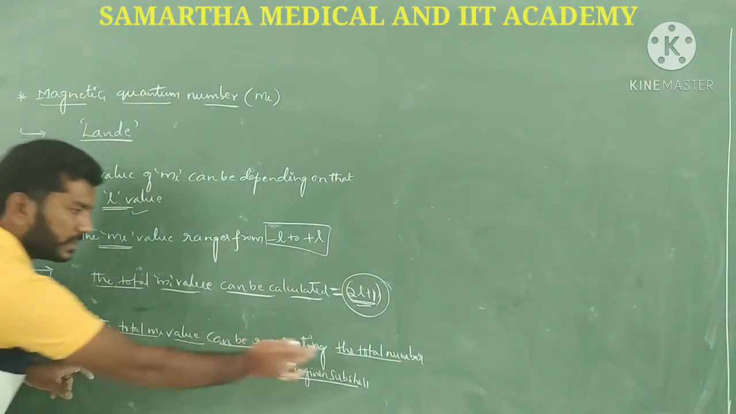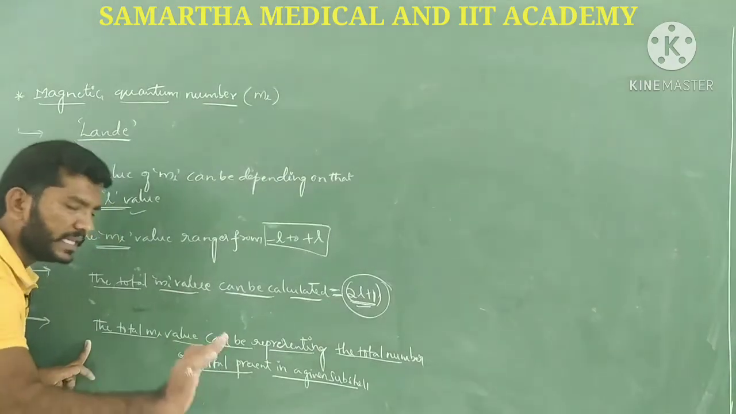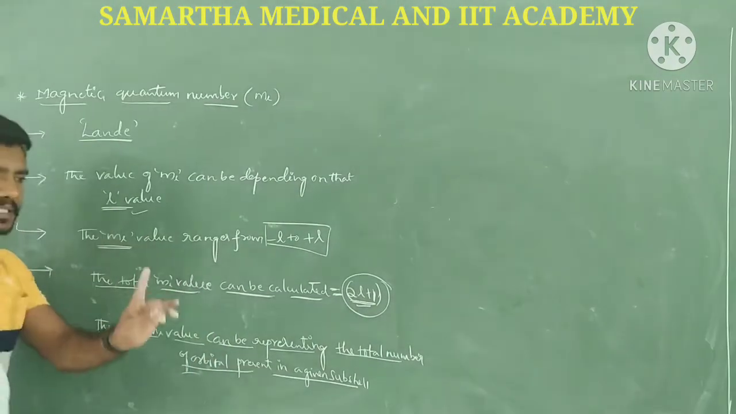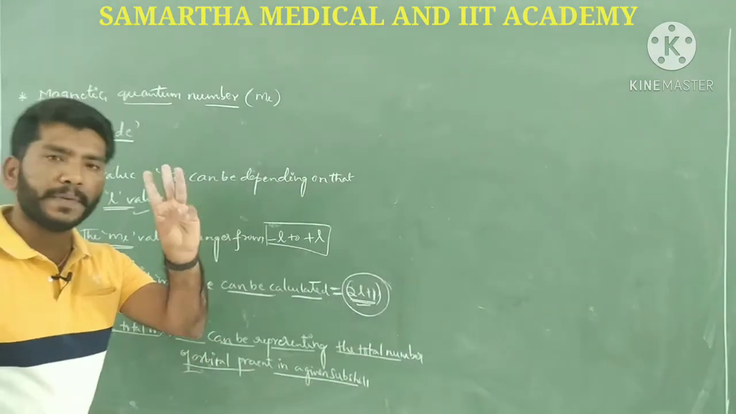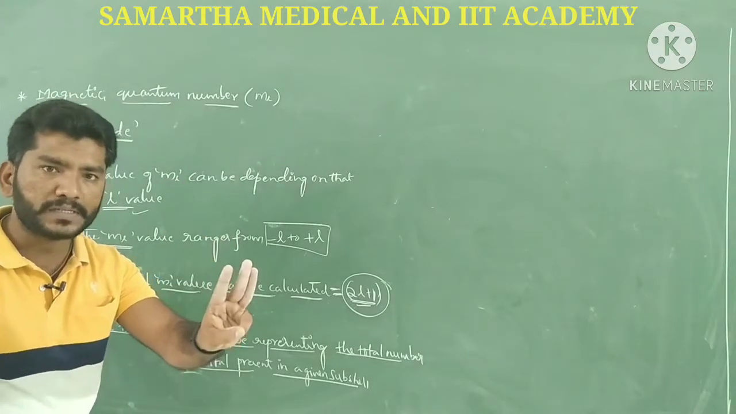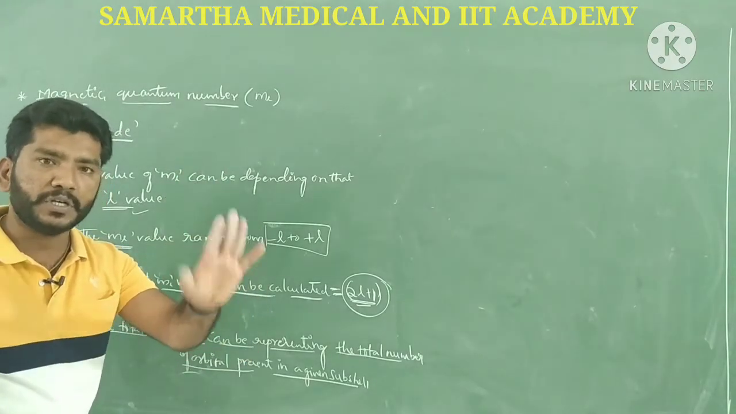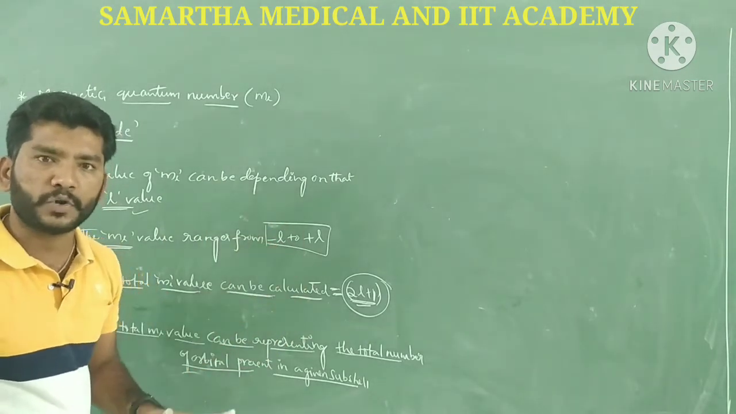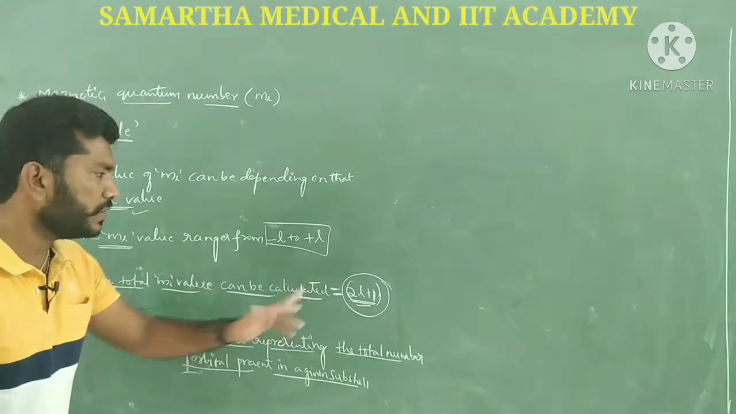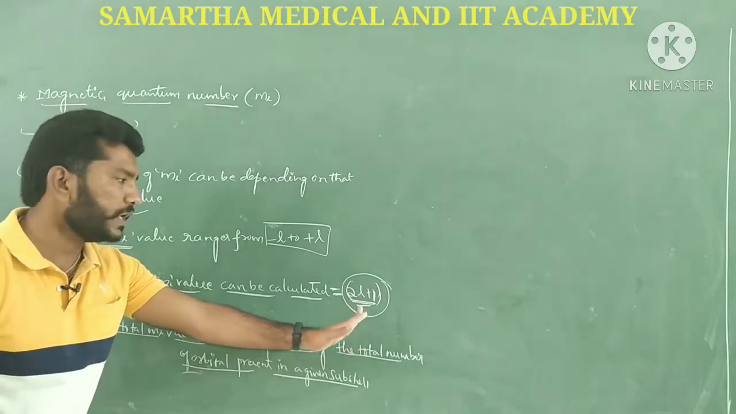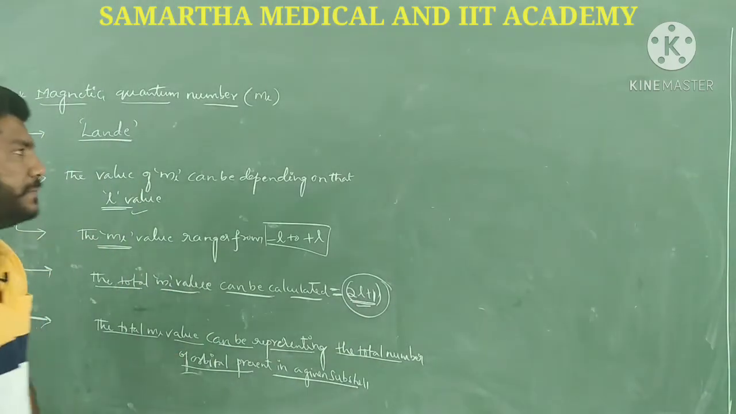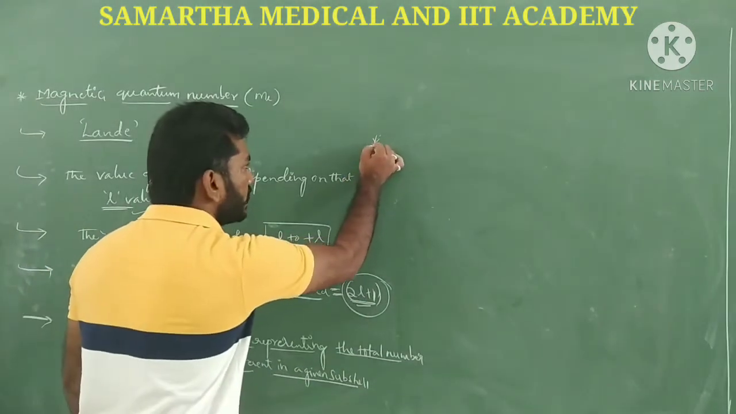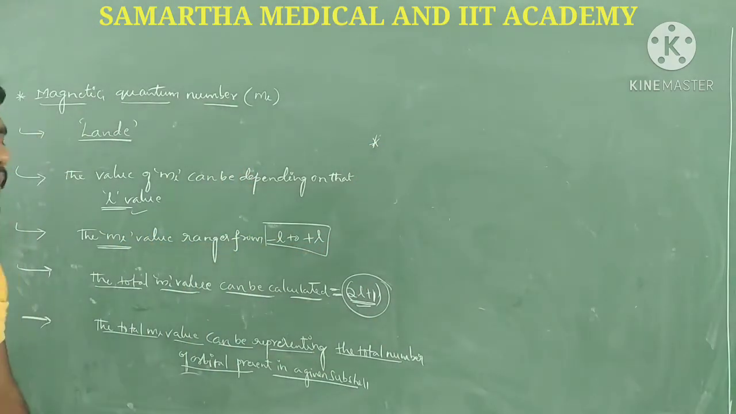That represents the total number of orbitals present in a given subshell. In the s subshell, only one. In the p subshell, only 3 orbitals are going to be there, in the d subshell 5 orbitals, and in the f subshell 7 orbitals, guys. So we are going to calculate it with this particular formula: 2l plus 1.